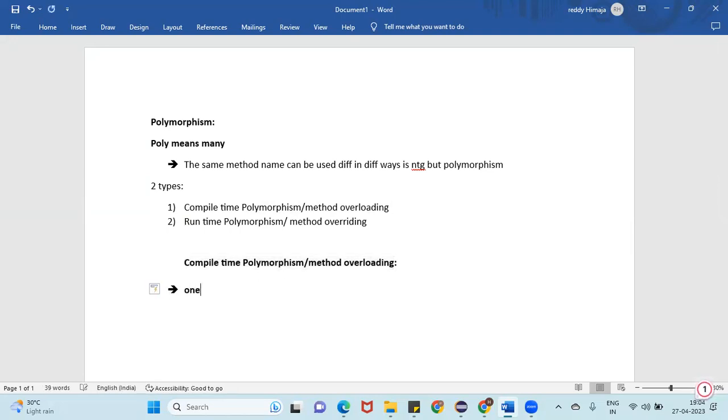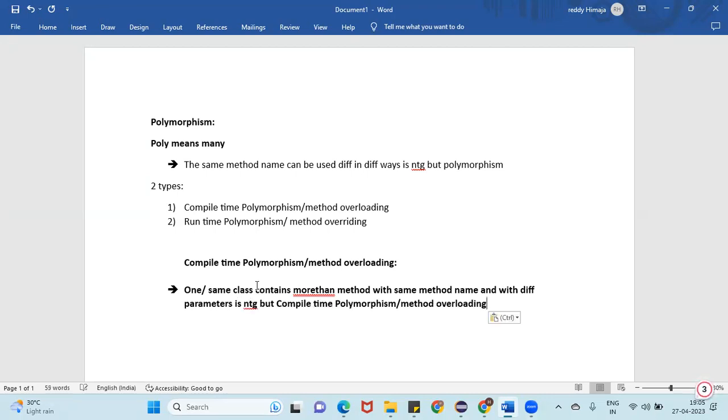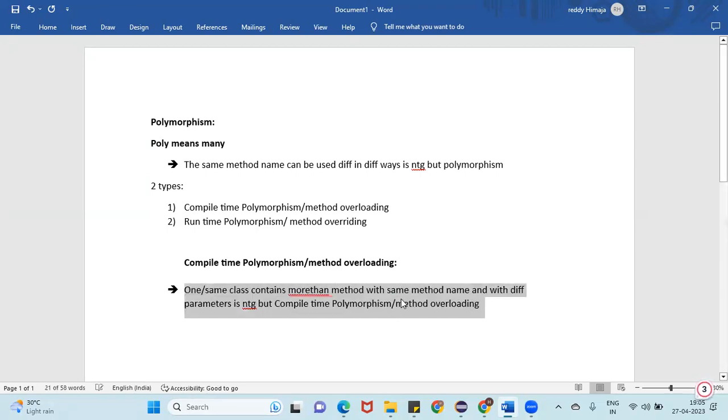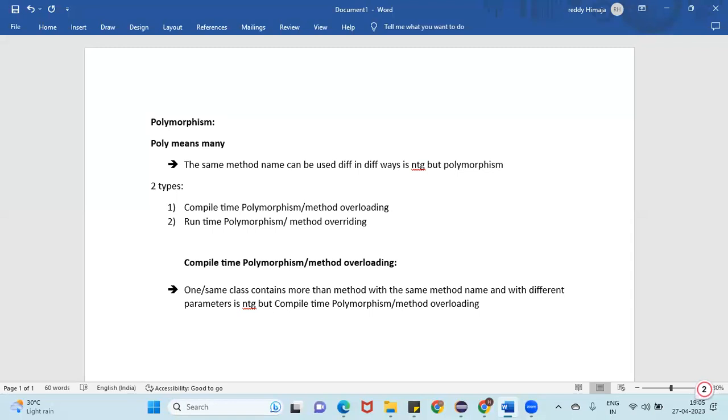If the same class contains more than one method with the same method name and with different parameters, that is nothing but compile time polymorphism, or method overloading.